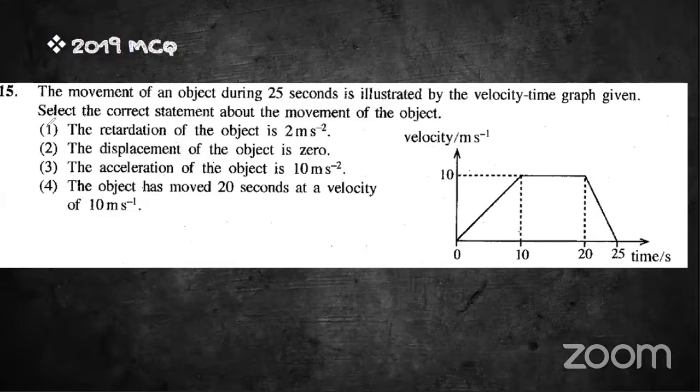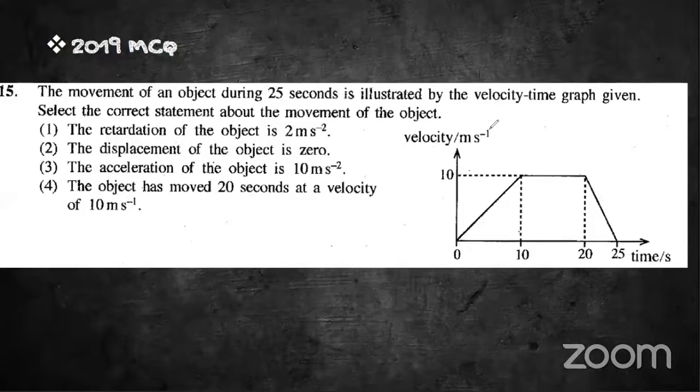Now there remain number 1 and 3. The retardation of the object is 2 ms minus 2. We can calculate it and see. Yes, it is 2 ms minus 2. The acceleration of the object is 10 ms minus 2. It is not correct. It is 1 ms minus 2.